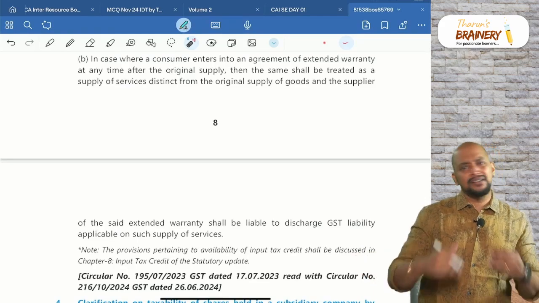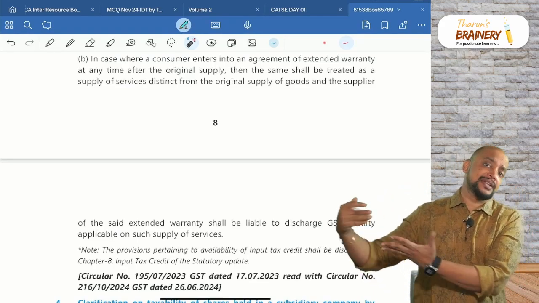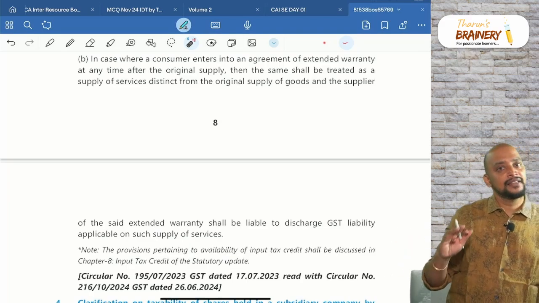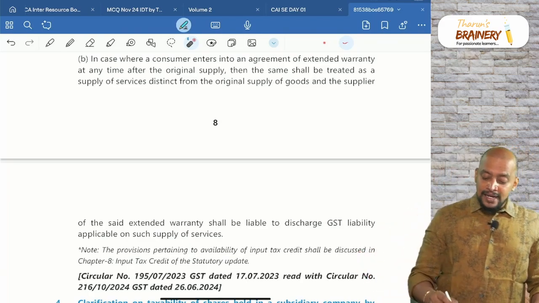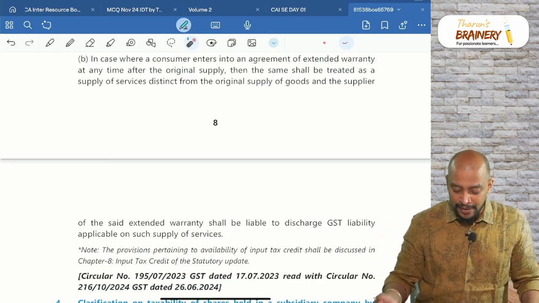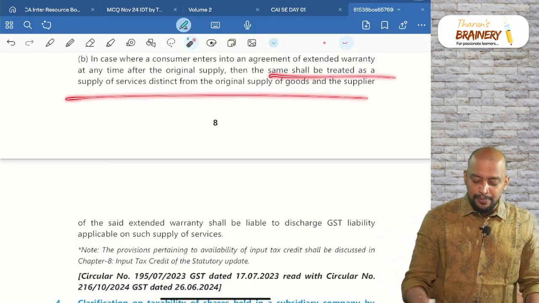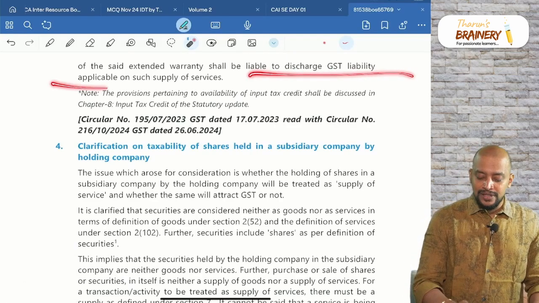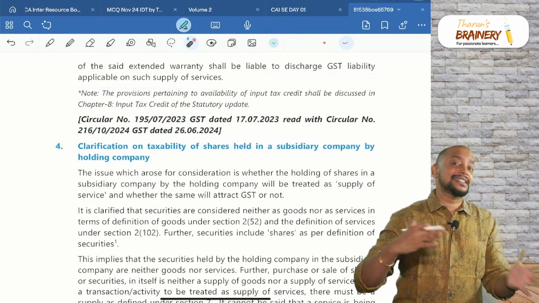Now what is the treatment? Always it's an independent supply, separate supply, and the regular rate of GST for warranty, that is 18%, will be applicable. In case where the customer enters into agreement of extended warranty at any time after original supply, then the same shall be treated as supply of service distinct from original supply and shall be liable to pay GST accordingly as a separate supply.